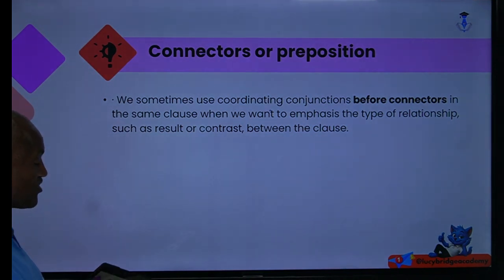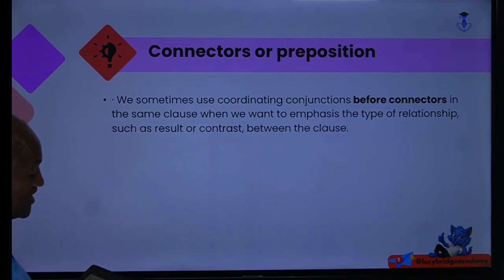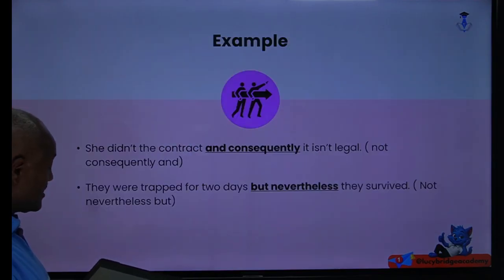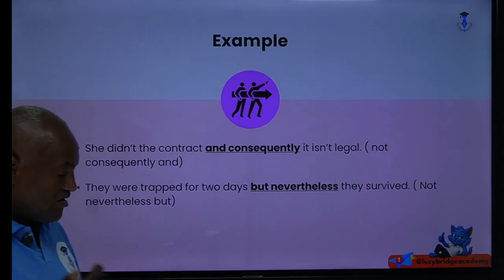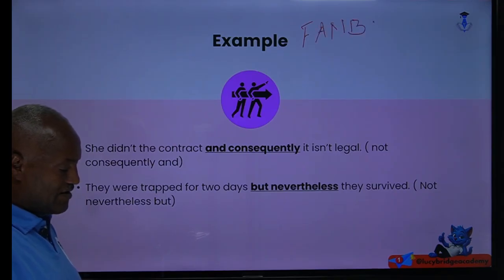We sometimes use a coordinating conjunction before a connector in the same clause when we want to emphasize the type of relationship, such as result or contrast, between the clauses. For instance, here, she didn't contact. That means I don't know how much you know these FANBOYS. FANBOYS are coordinating conjunctions, yes?